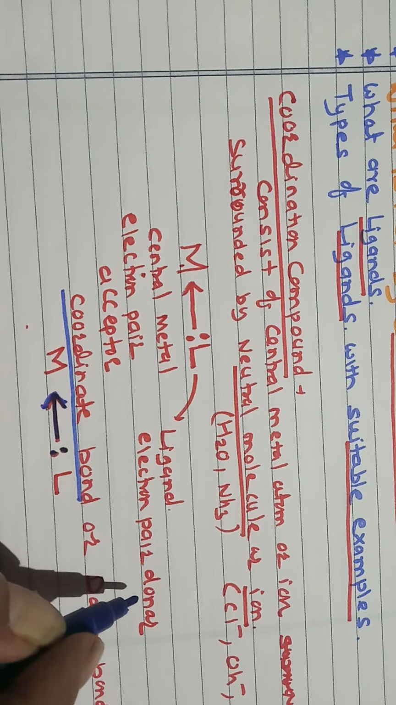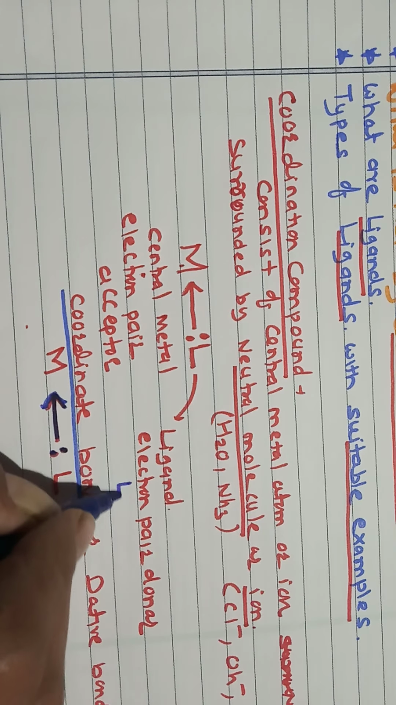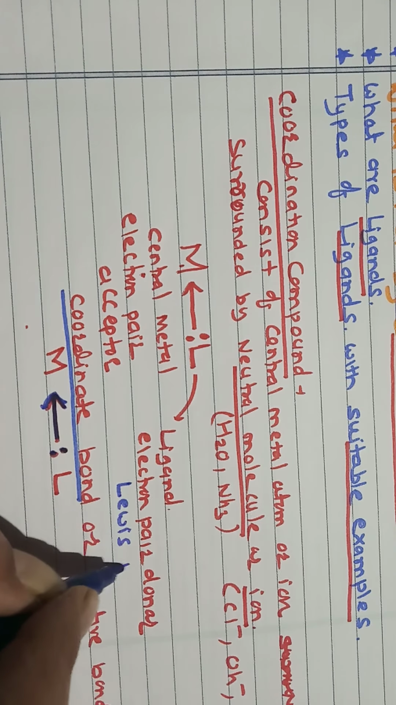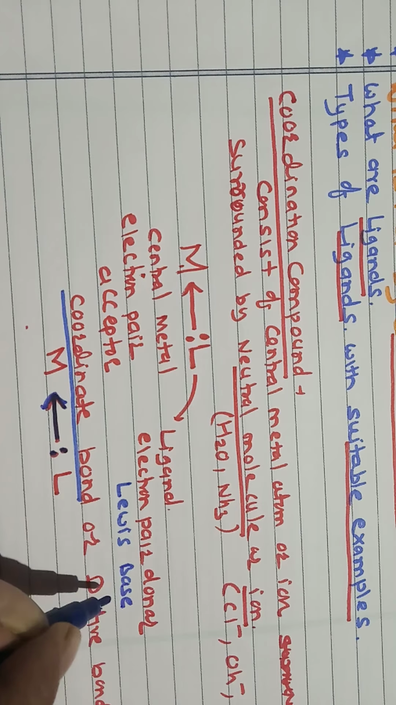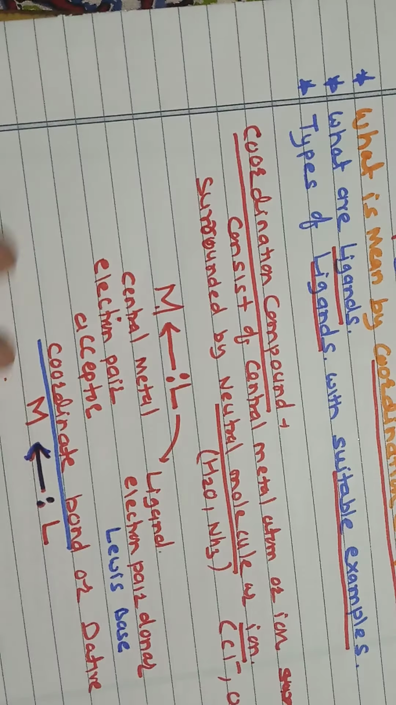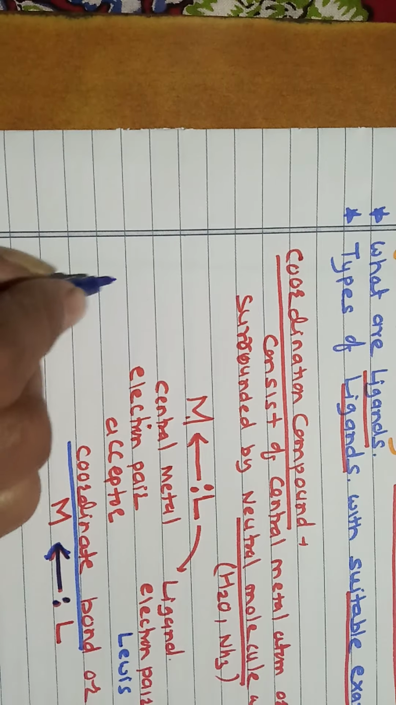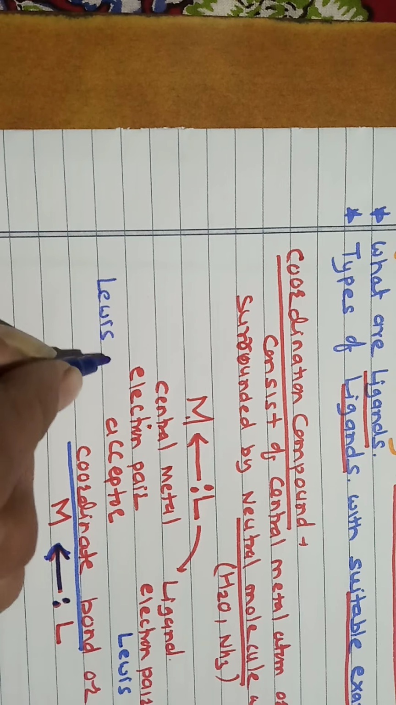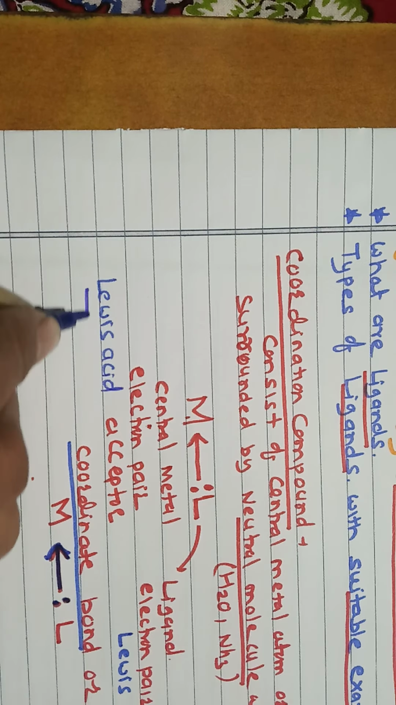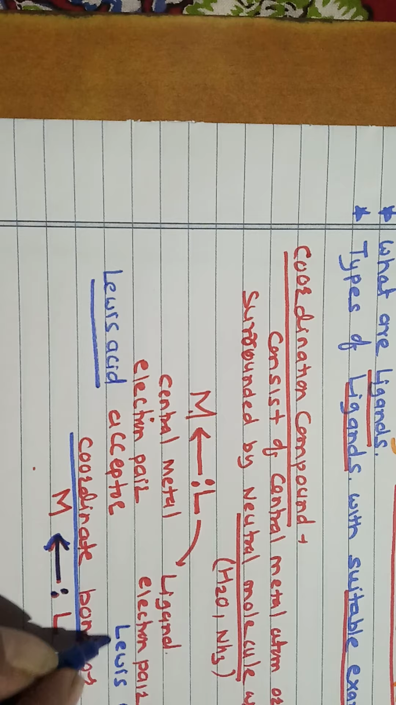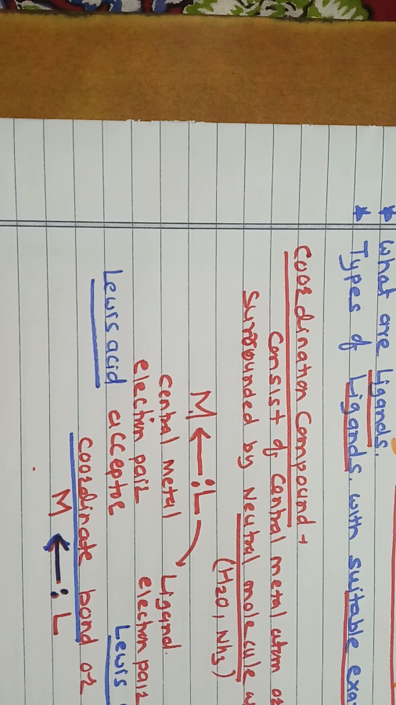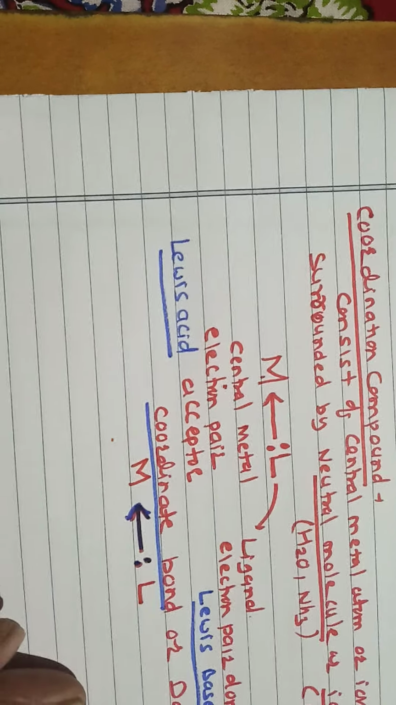This electron pair donor is called a Lewis base, and the electron pair acceptor is called a Lewis acid. So the terms Lewis acids and Lewis bases can be considered in the case of coordination compounds. Okay, so for this let us consider an example.